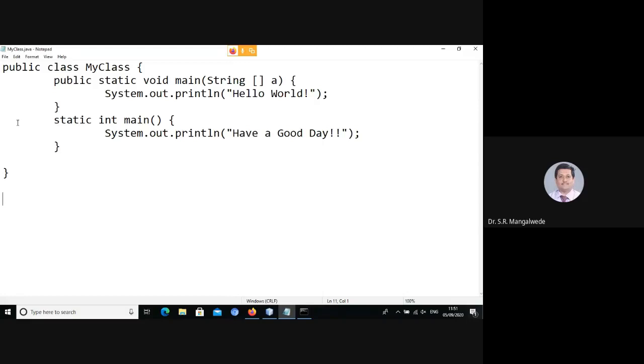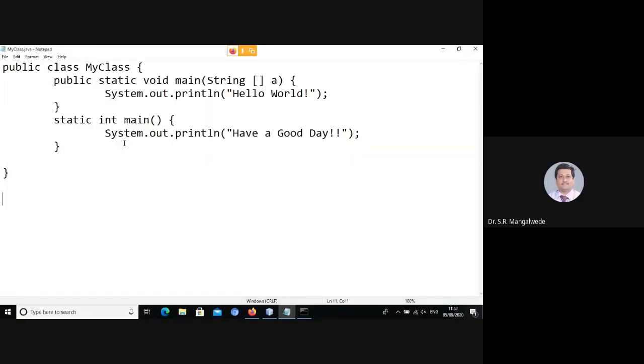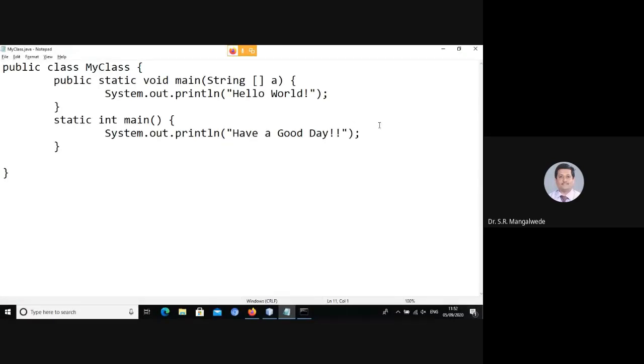Let me save it and come back here. Java MyClass.java. There is an error. Look at the error. It says missing return statement. That means if I specify the return type as int, I need to return something. In C or C++, even if you forgot a return statement, it was fine, whereas here there has to be an explicit return statement.